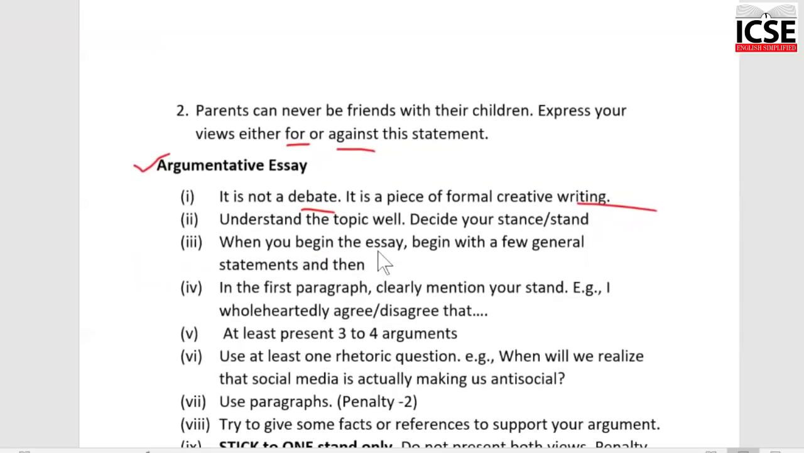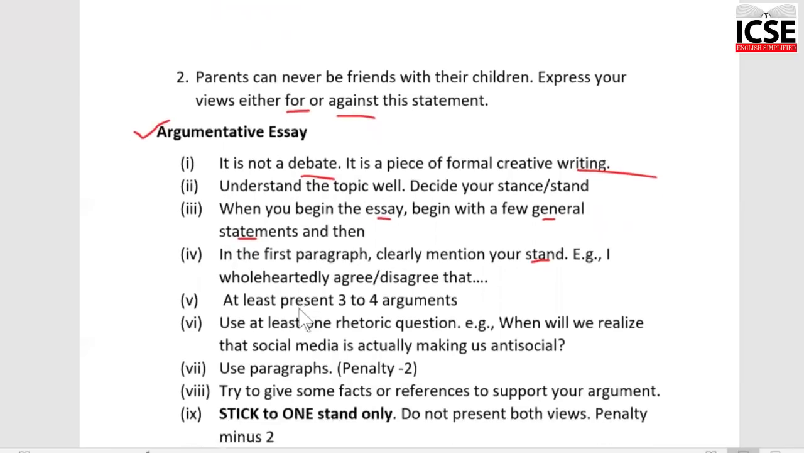When you begin the essay, start with a few general statements. So after you write 1 or 2 sentences, then in the first paragraph itself, you must mention your stand. I wholeheartedly disagree, or I wholeheartedly agree that parents can never be friends with their children. So if this line is missing, again, you lose marks.